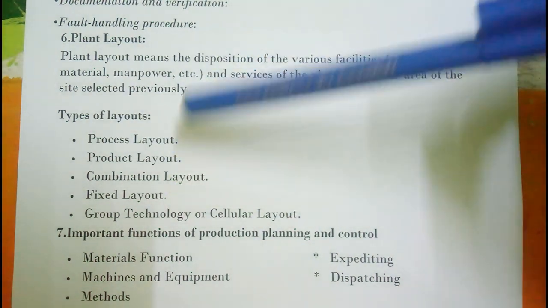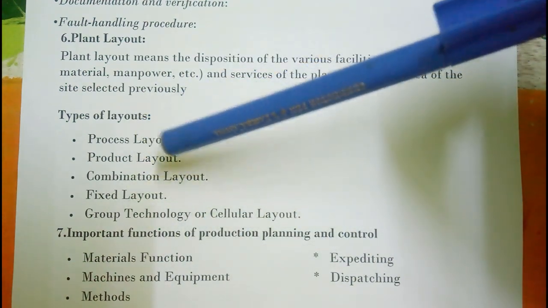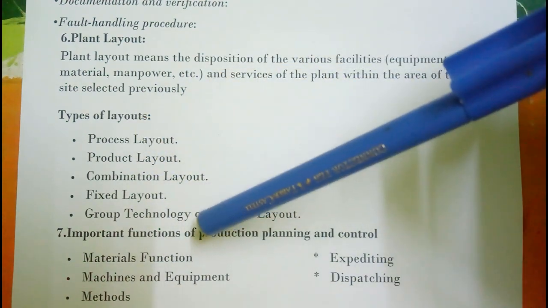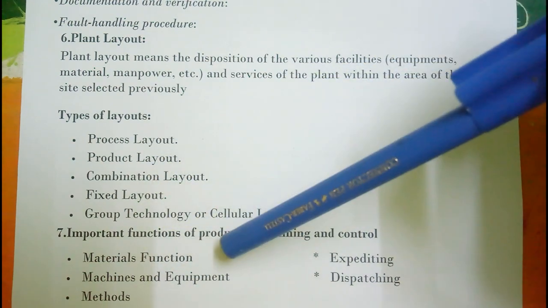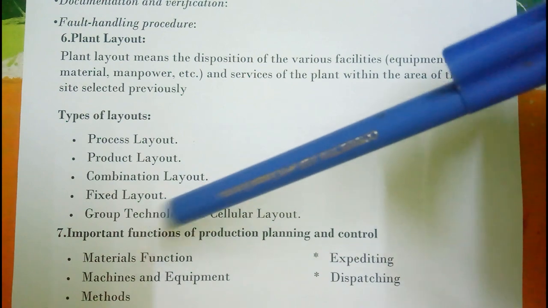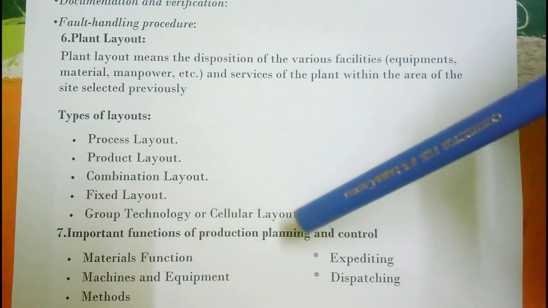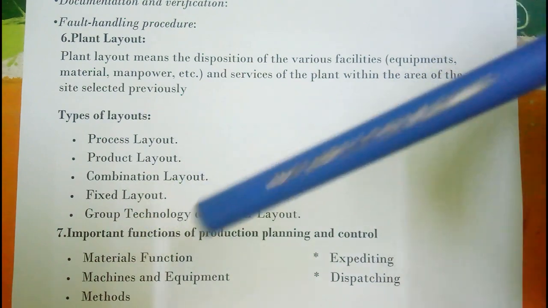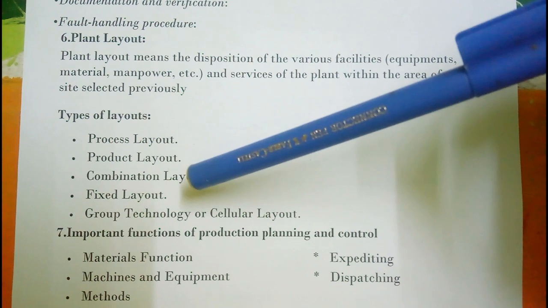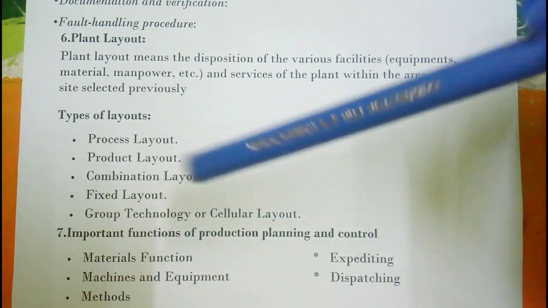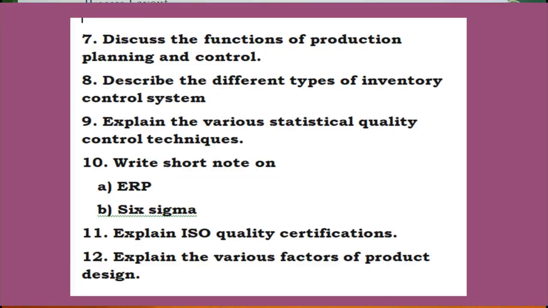So here we are going to see the types of plant layout. First type, process layout. Second type, product layout. Next type, combination layout. Next type, fixed layout. And last one, cellular layout or group technology layout. So these are all the different types of plant layout used in the production area. Next question.